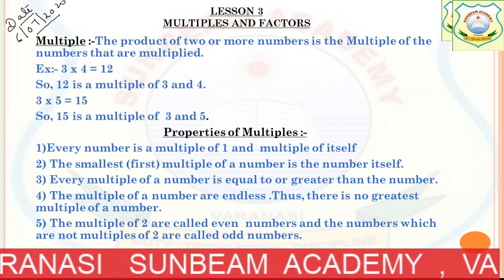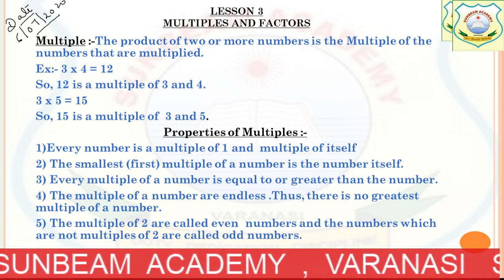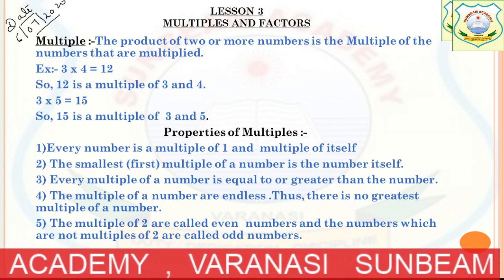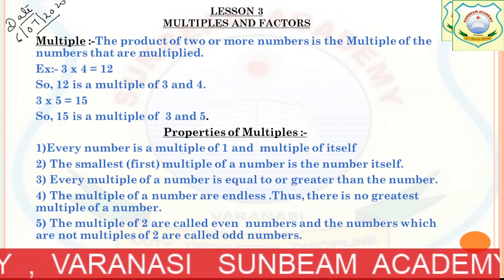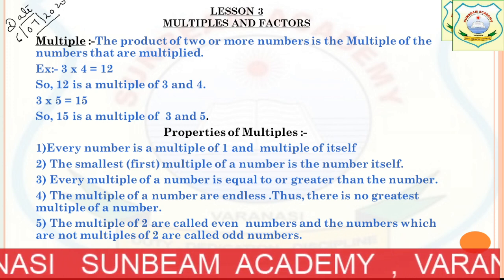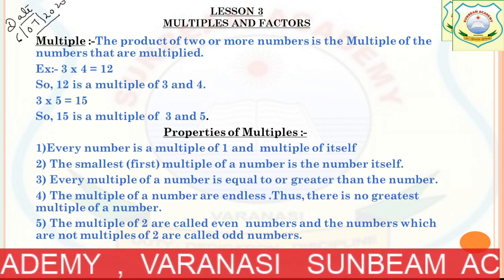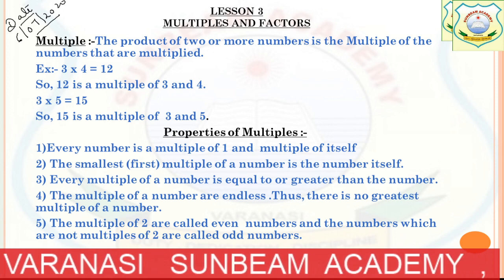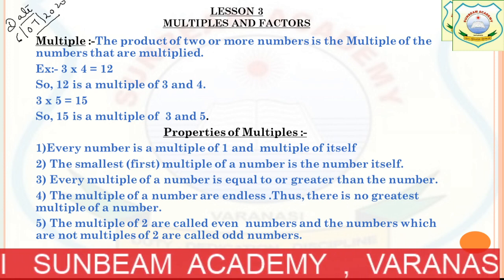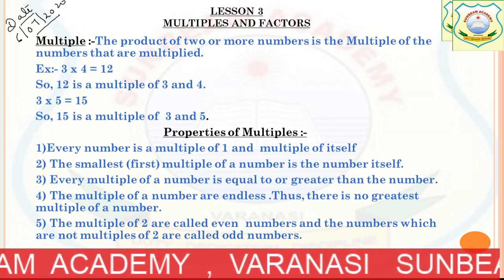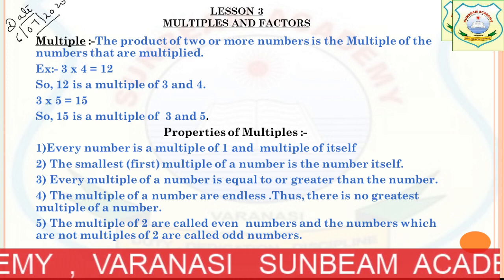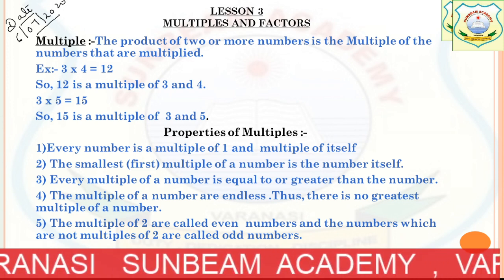So just write down the definition, students. Write the heading Multiple. Then write: the product of two or more numbers is the multiple of the numbers that are multiplied. Write down the definition. Written. Then write the example. If you want, you can write the heading Example with black pen.